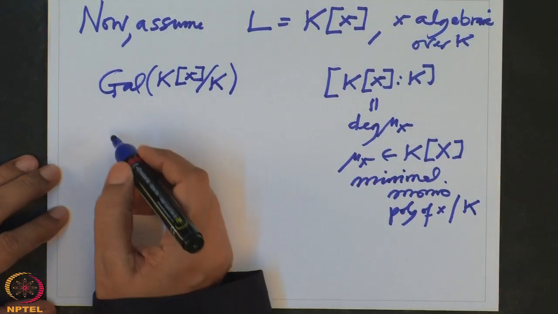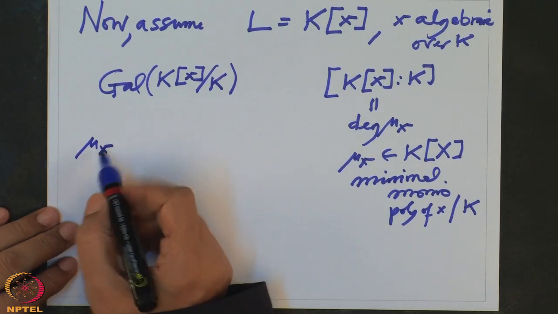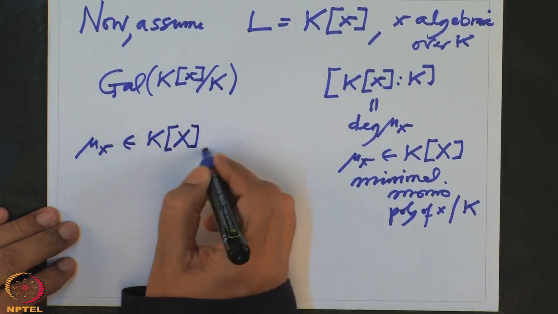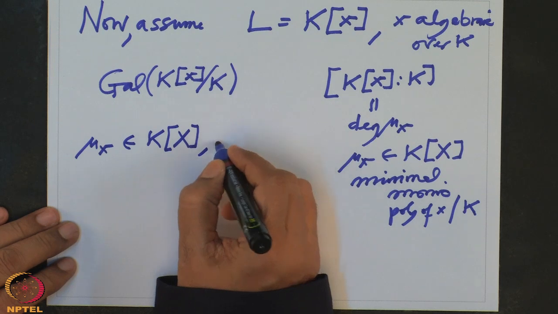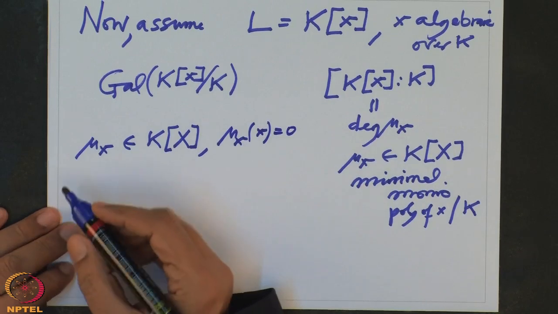So look at mu x. This is a polynomial in K[x], and x is a zero of mu because it is the minimal monic polynomial of x.